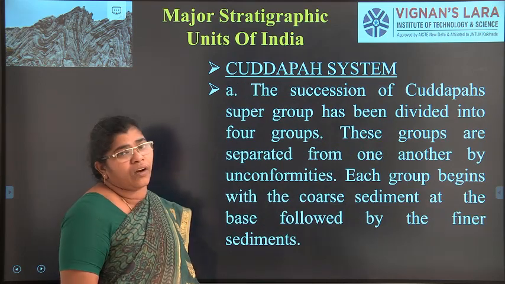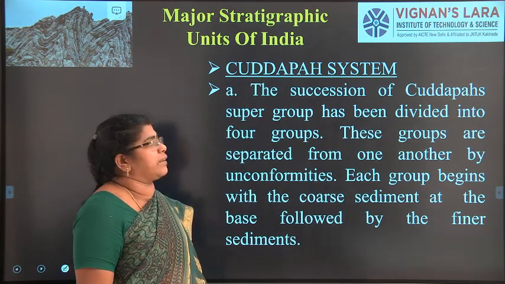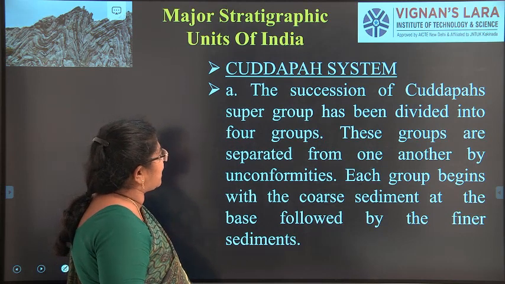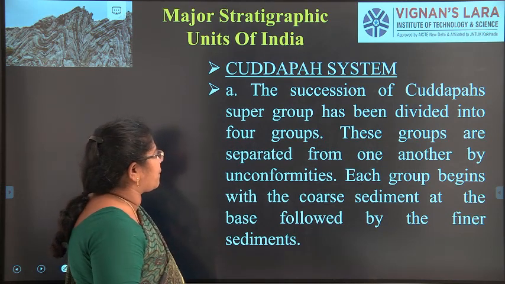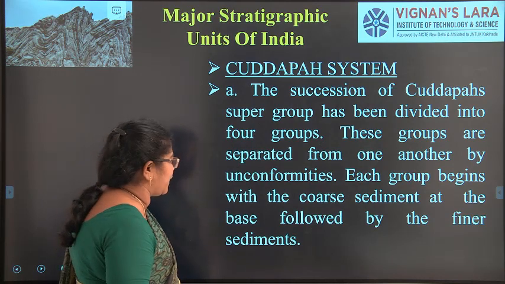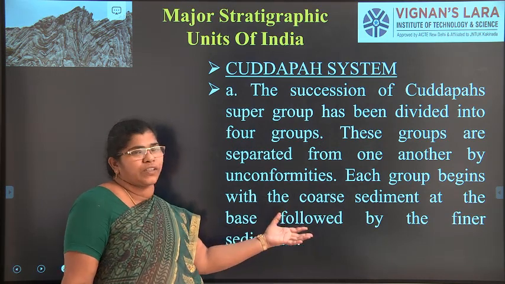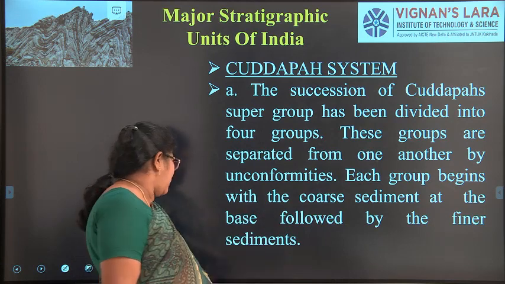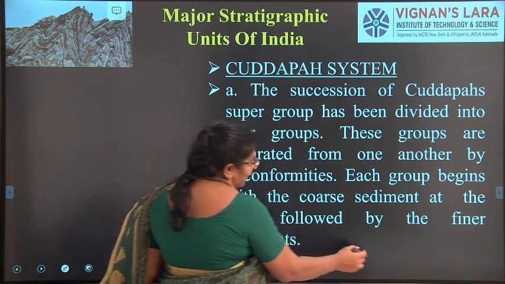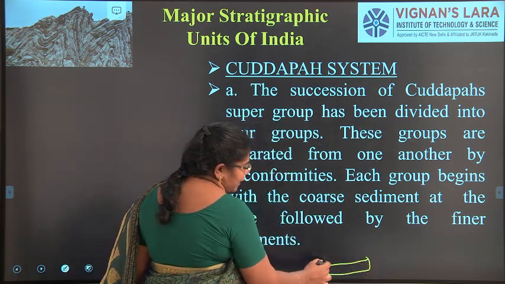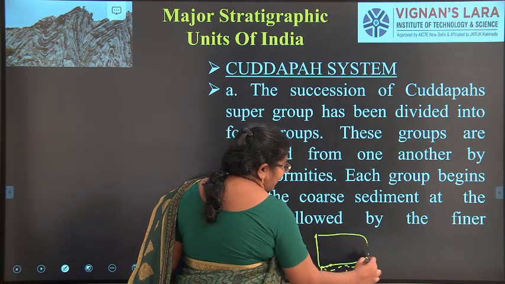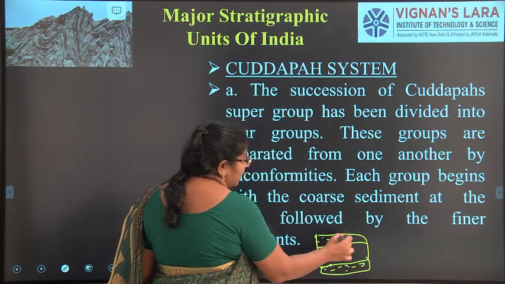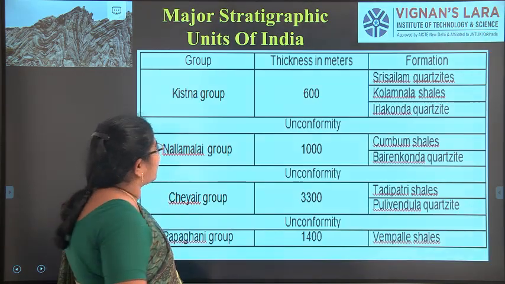Jasper is a very costly one of the minerals, right? And the Kadapa supergroup is divided into 4 groups, and the groups are separated from one another by unconformity. Each group begins with coarse sediments at the base, followed by finer sediment. That is, the coarse-grained sediments will be at the base, the top layer will be fine grain, and in between, the grain size is very important.